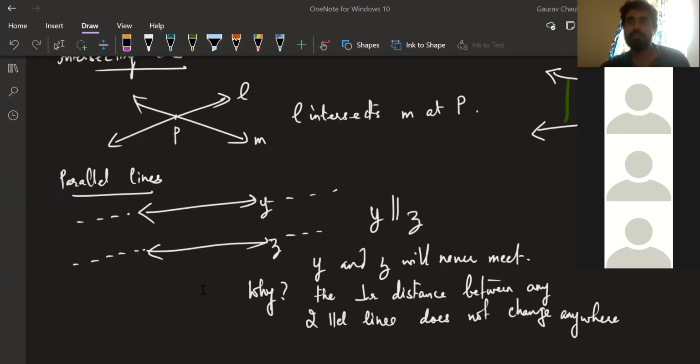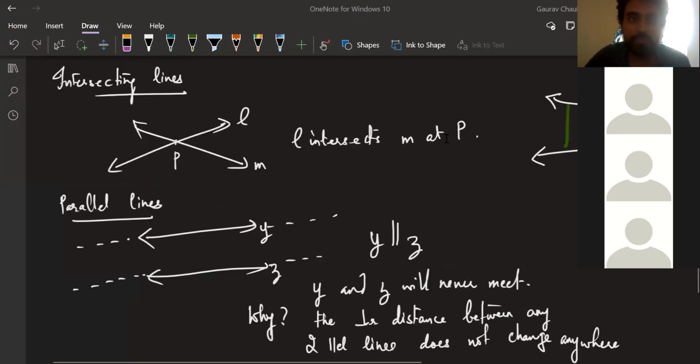Okay, so we are moving on. This is an important concept. Now I have one more question. I think I might have asked this to you before. Suppose two lines are there. Okay, they are not parallel. How many times can they meet?